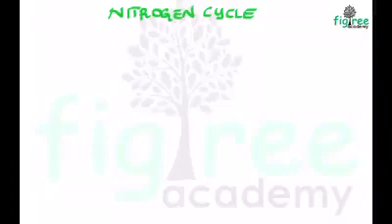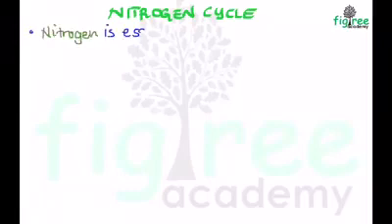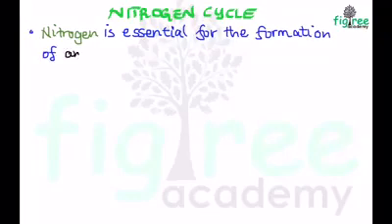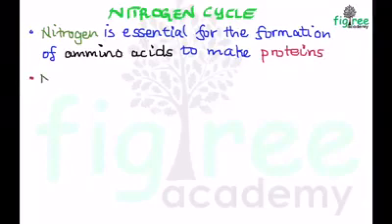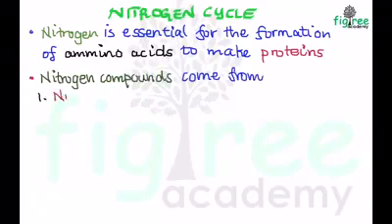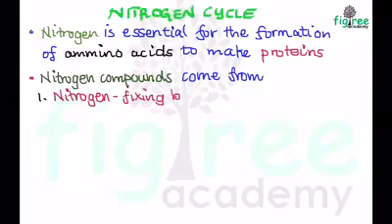Let's now look at the nitrogen cycle. A nitrogen cycle describes the way in which nitrogen is recycled. It is essential for the formation of amino acids to make proteins. Proteins contain nitrogen compounds. So nitrogen compounds come from, 1.